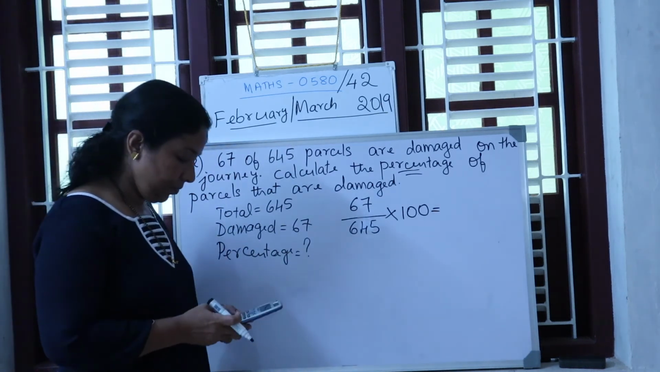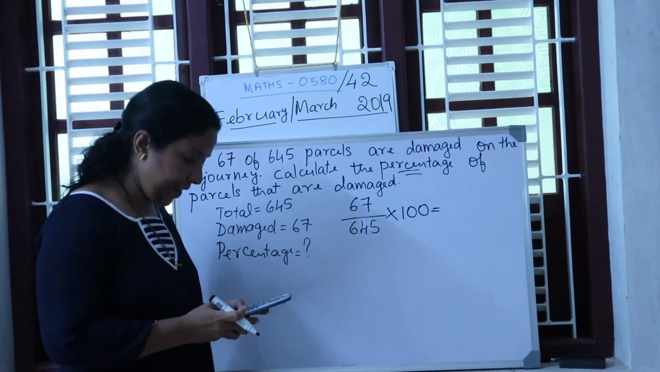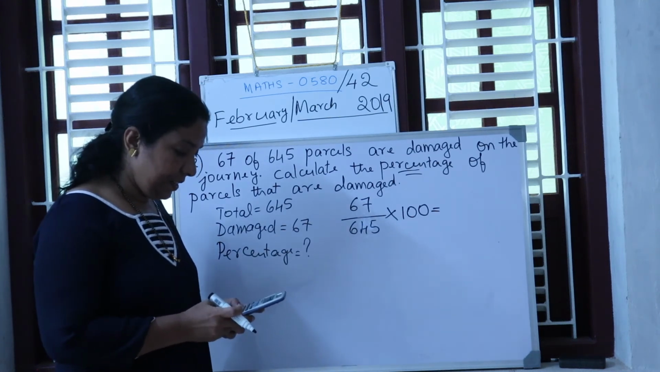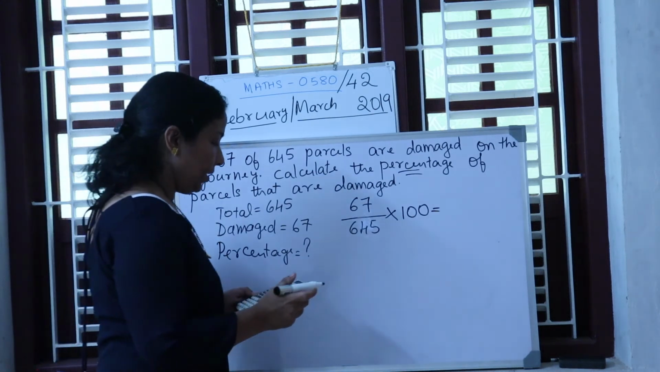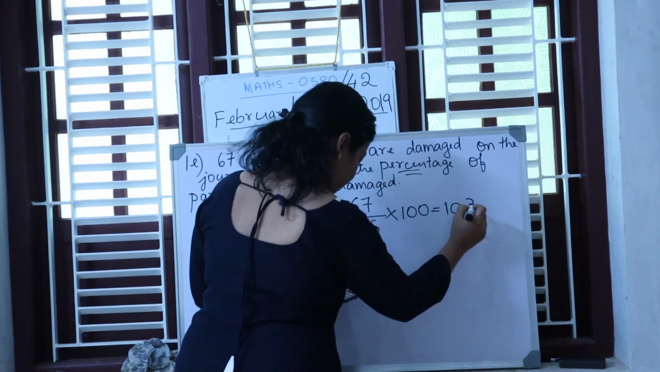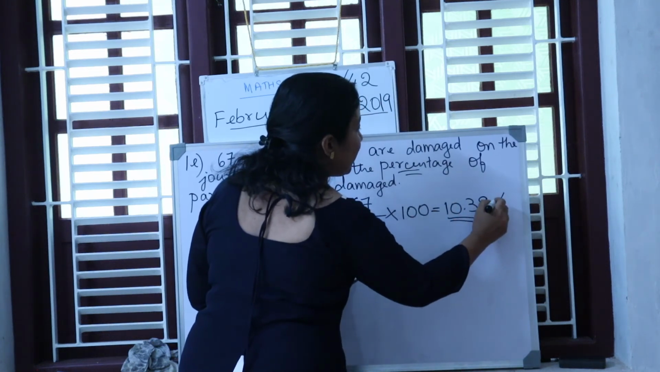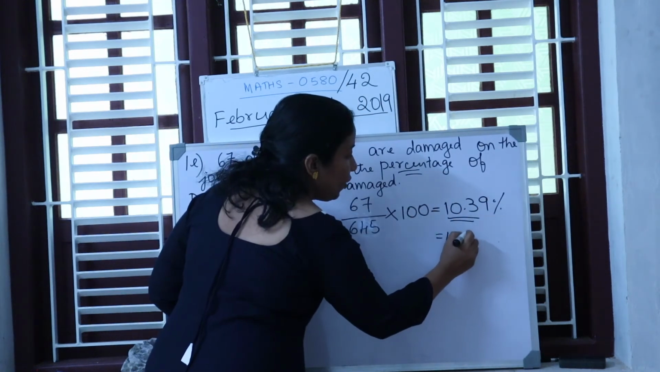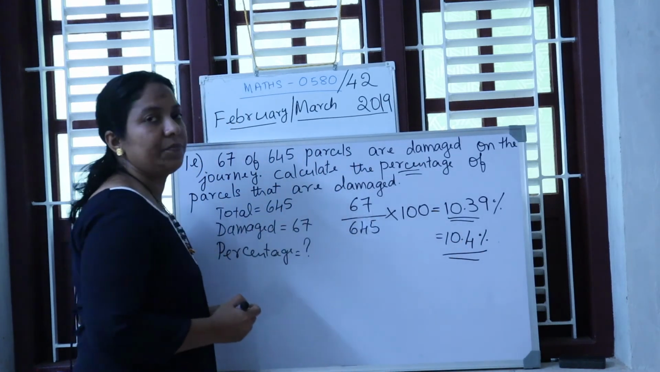That is 67 divided by 645, that is times 100, that is equal to 10.39. Okay, this much percentage. Write it for 3 significant figures. This much of the parcels is damaged.